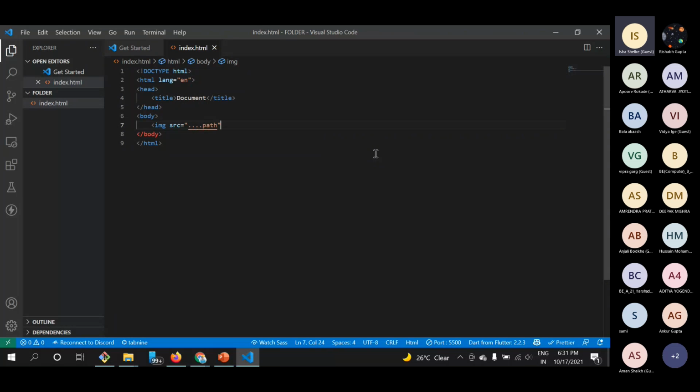And then we have another attribute which is named alt. Alt is basically, if this HTML document doesn't get this path or doesn't find any image on this path, then it will display the alt. Like if I want to display a car image here, so let's use any car image.